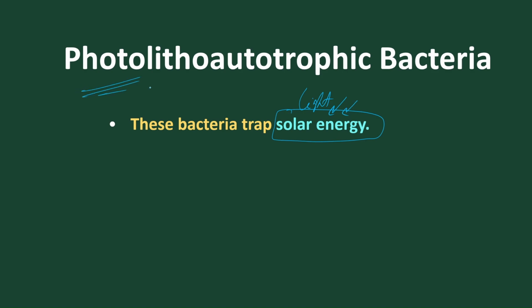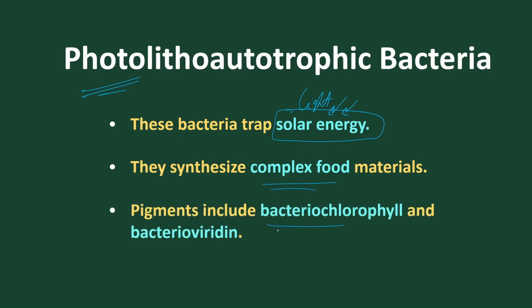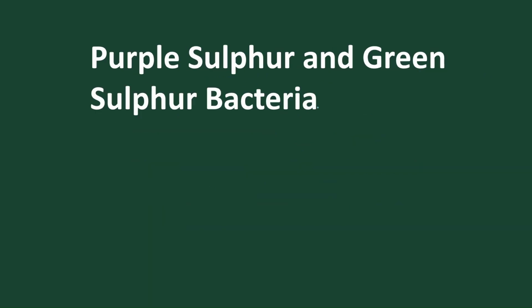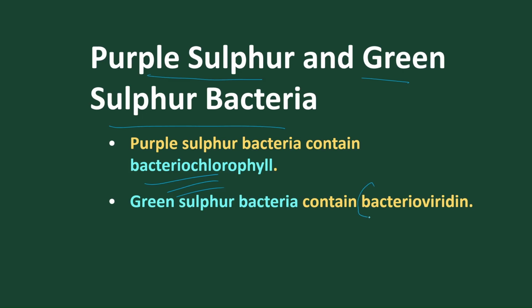So it is called photo. They synthesize complex food from inorganic materials with the help of pigments called bacteriochlorophyll or bacterioviridin. So they use light, and they use inorganic compounds, that is lithotrophs, and it is of 2 types: purple sulfur bacteria and green sulfur bacteria. The purple sulfur bacteria contain bacteriochlorophyll as the pigment to produce synthesized food, and the green sulfur bacteria contain bacterioviridin.